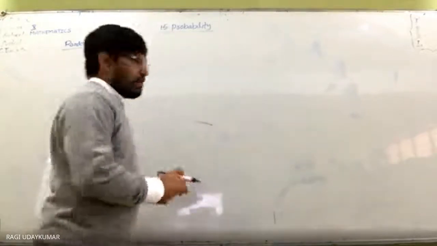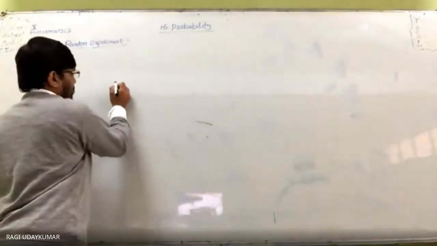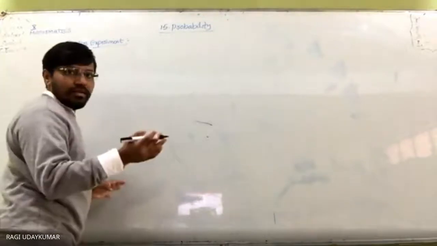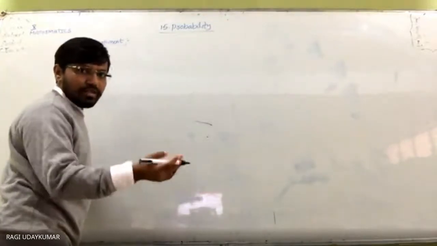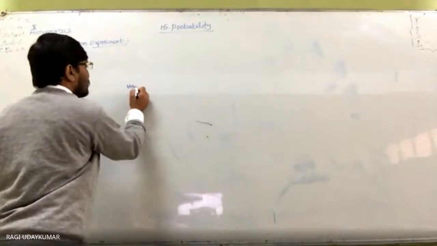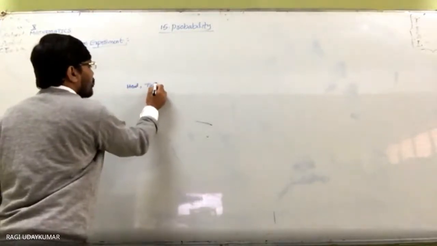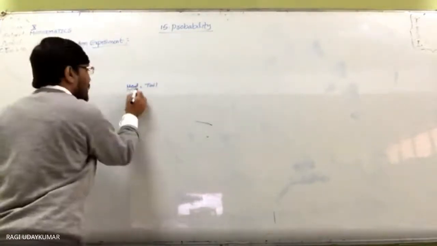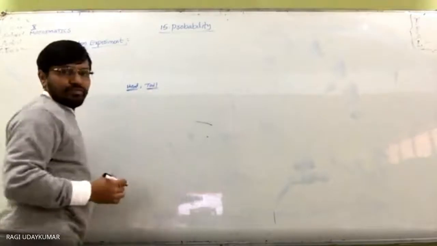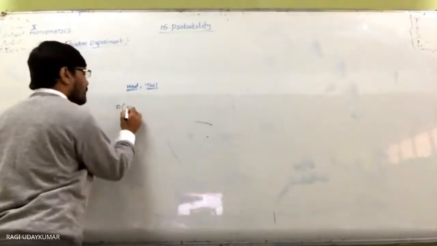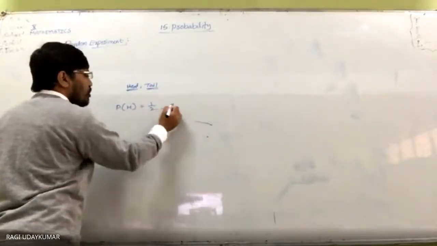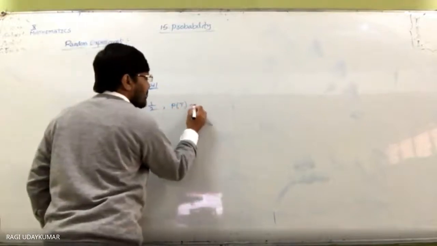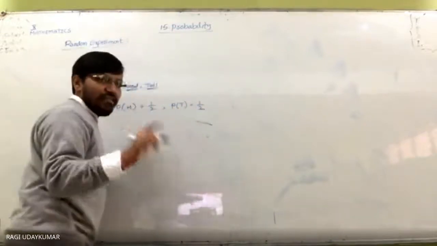Suppose you are tossing a coin. When you toss the coin, what are the outcomes? Head, tail. These two outcomes. So getting a head, getting a tail. The probability of getting a head is equal to 1 by 2. The probability of getting a tail is equal to 1 by 2, because there is one head only, one tail only.